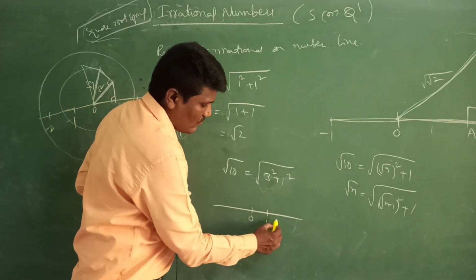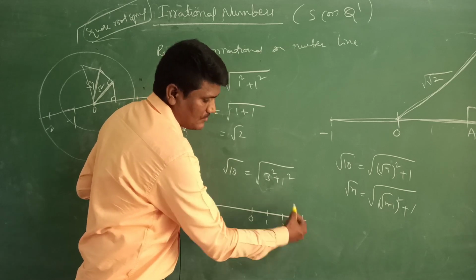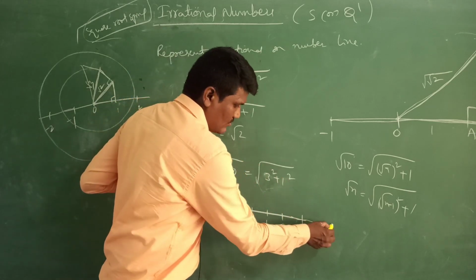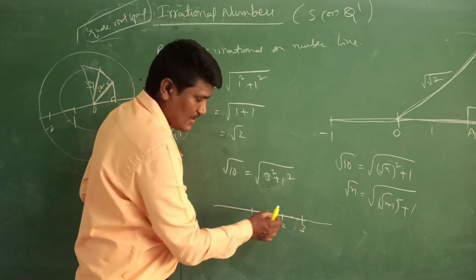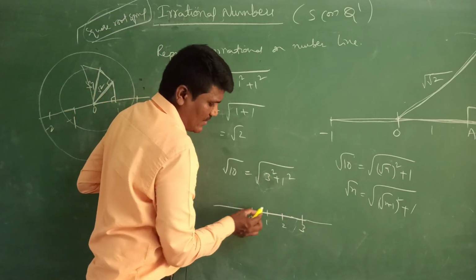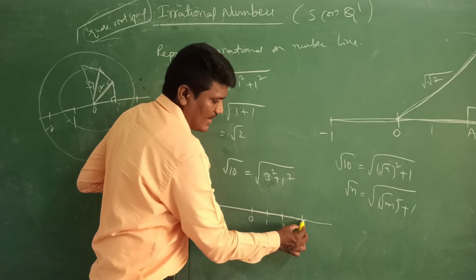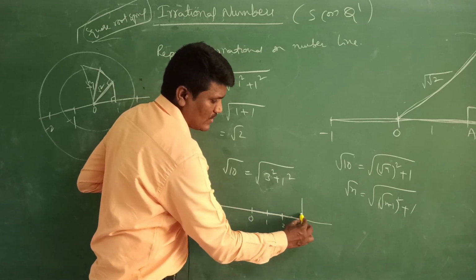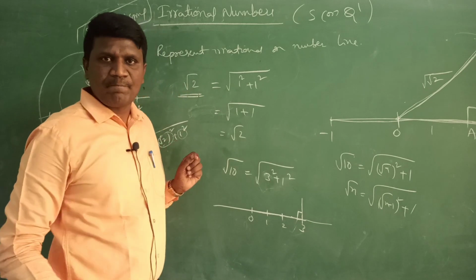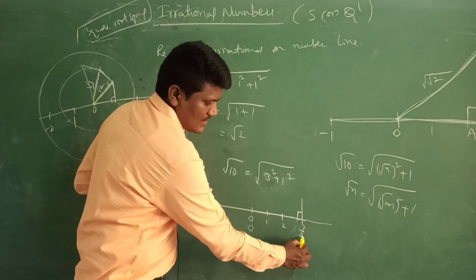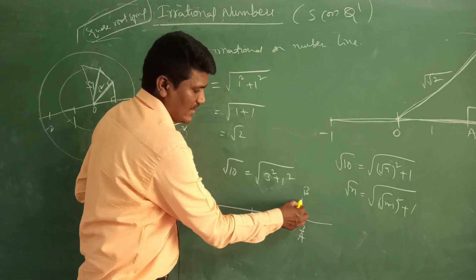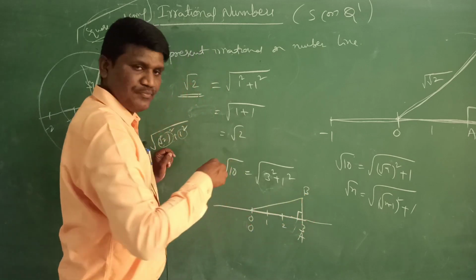This is 0, 1, 2, 3. So this is 3, and here, 3 is for 3 square, so this is one side, and from here taking 1 centimeter, this is a right angle triangle. Now O, suppose this is A, this is OA and this is B. Join these two.